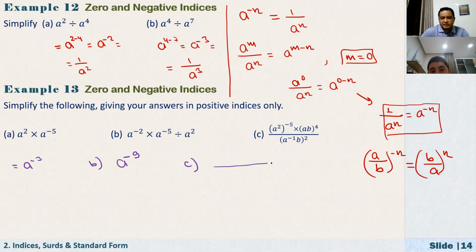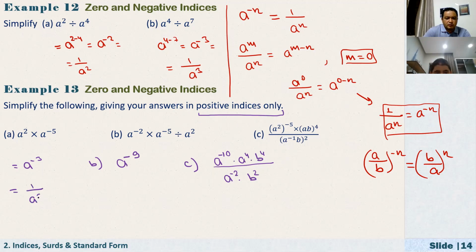First, let's just simplify it. After that, we will simplify this. Let's remove the brackets first. Here we have a to the power of 2 times negative 5, minus negative 10, right? Here we have a to the power of 4, b to the power of 4, and here we have a to the power of negative 2, b squared. And in the question, it says positive indices only. We didn't read this part. So this A would be 1 over a cubed, and B will be 1 over a to the power of 9. And how about C? First simplify, and after that we will leave our answer in positive index.